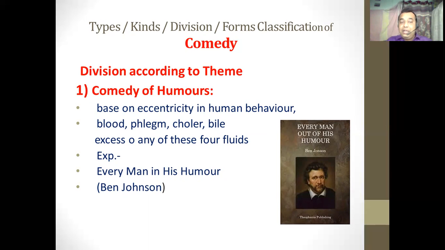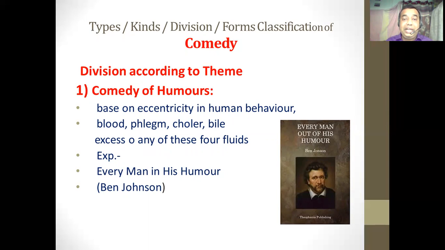There are fluids in the human body: blood, phlegm, choler, and bile. If one of these four fluids is in slight excess in the human body, eccentricity comes into human behavior because of it,